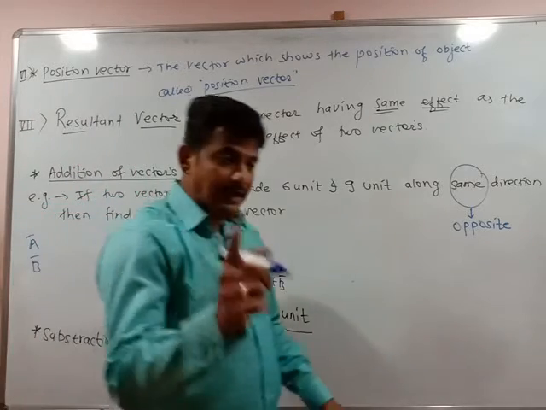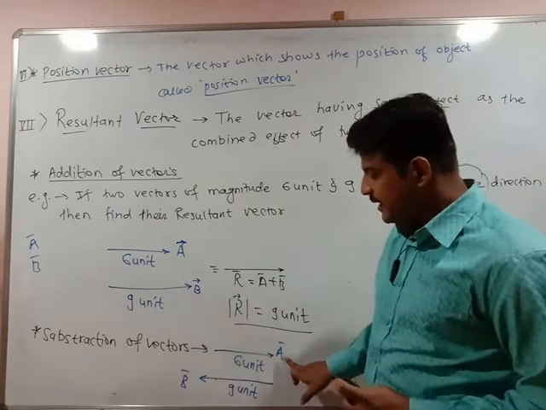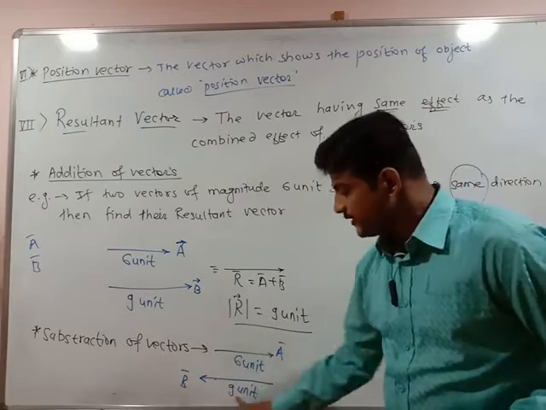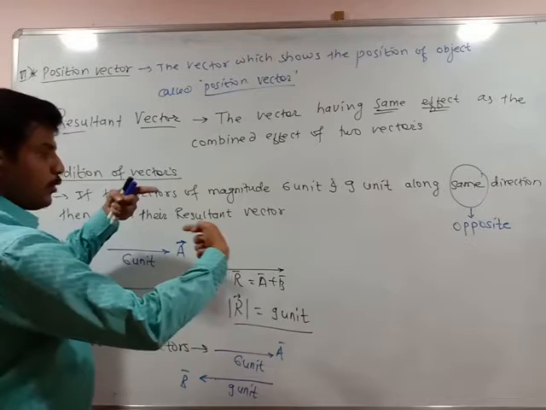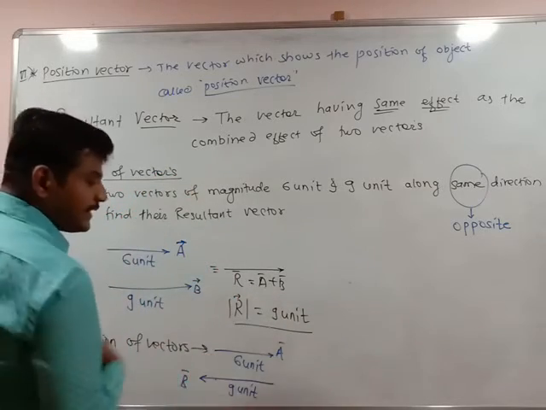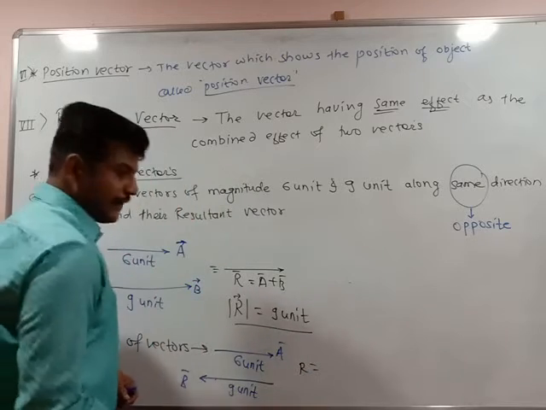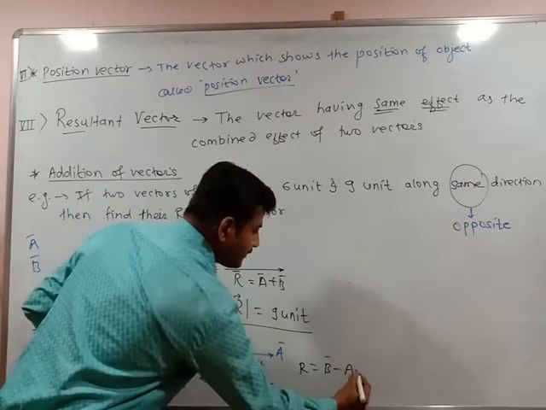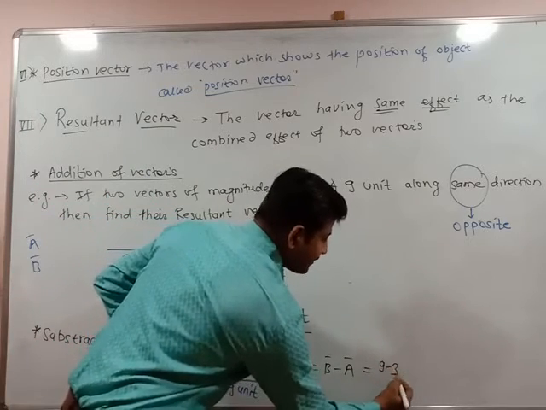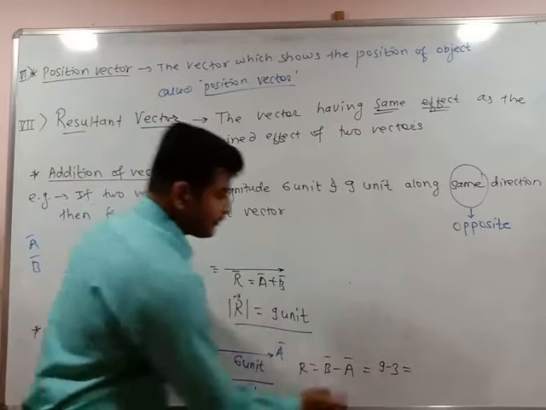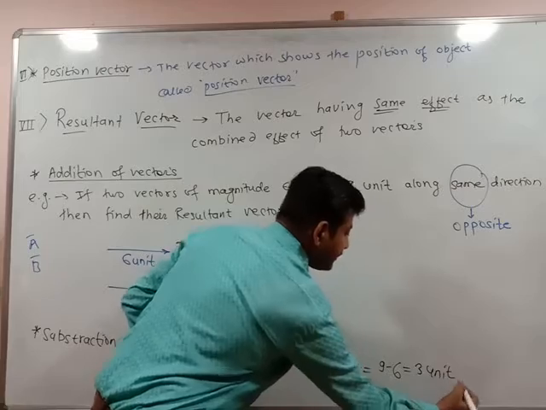9 is said to be the magnitude because magnitude indicates the size of the vector. So the size of vector a bar is 6, the size of vector b bar is 9. But these are moving in opposite directions. So what could be the resultant vector? The resultant vector is b bar minus a bar to get the positive value. So 9 minus 6, it is said to be 3 unit.